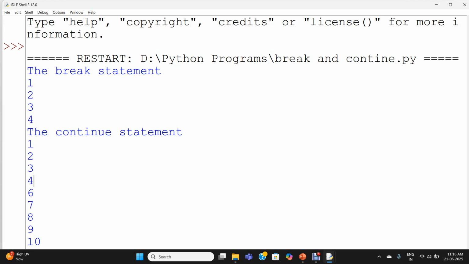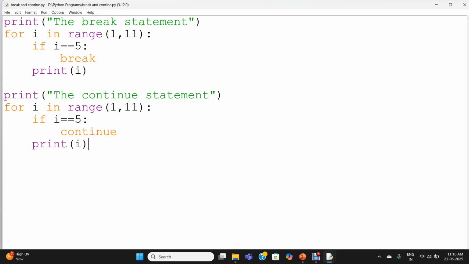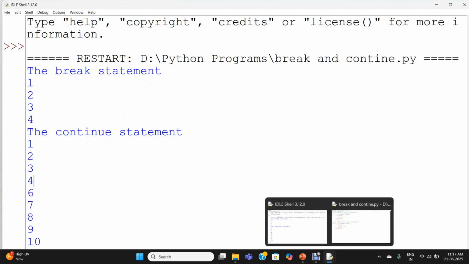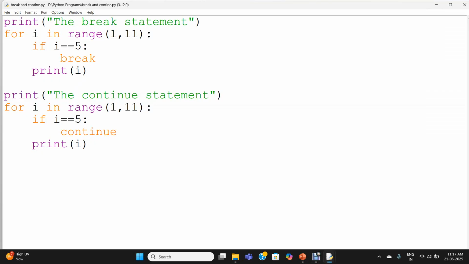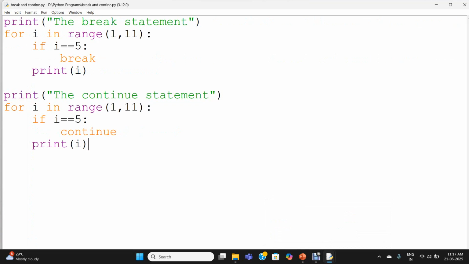In the continue statement, we are having 1, 2, 3 and 4. We don't have the value 5. Why don't we have the value 5? See here, if i == 5: continue. Control will transfer back to the loop header. Now i will take the value 6. So the remaining values 6, 7, 8, 9, 10 get printed. Only the value 5 is skipped because when the continue statement is encountered, the statements after the continue will get skipped for the current iteration only. Control will transfer to the next iteration. So the value 5 is not printed. Control will again transfer back to the loop header. i will take the value 6. So the remaining values got printed. The program is working perfectly.